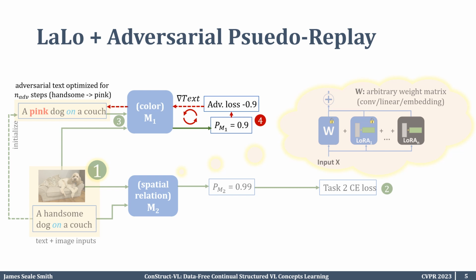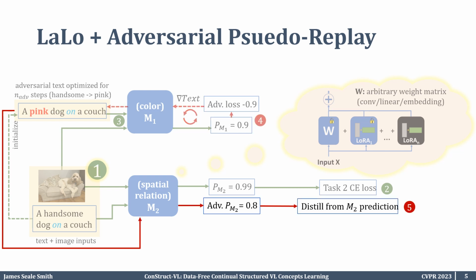So why negative? It's much easier to generate negatives versus positives. We can have a lot more confidence that we are getting correct data because the space of negative examples is much, much larger than positive examples. So what do we do with this negative adversarial example? We use it for a distillation where we're able to distill the margin of the adversarial examples from our past task model M1 into our current task model M2.